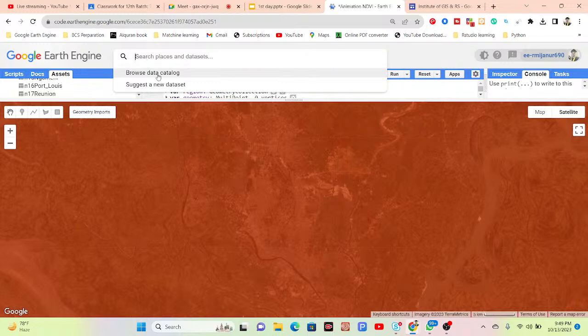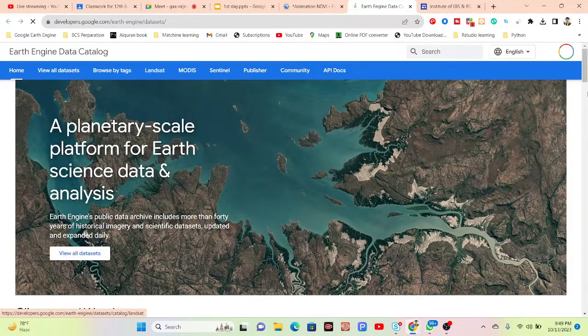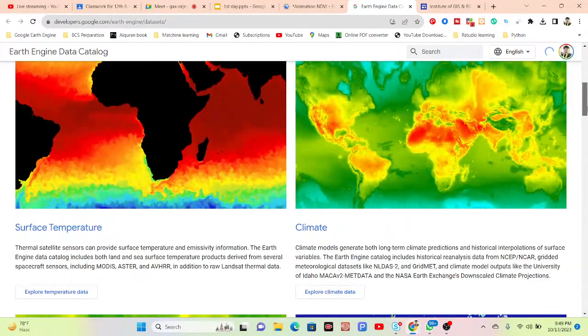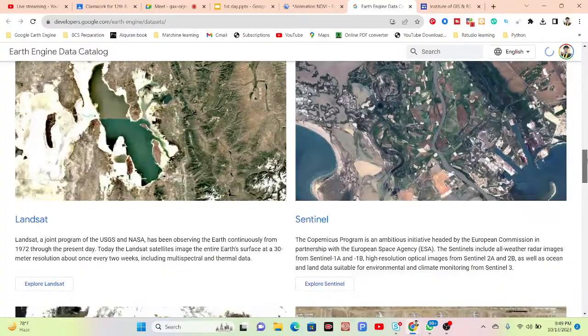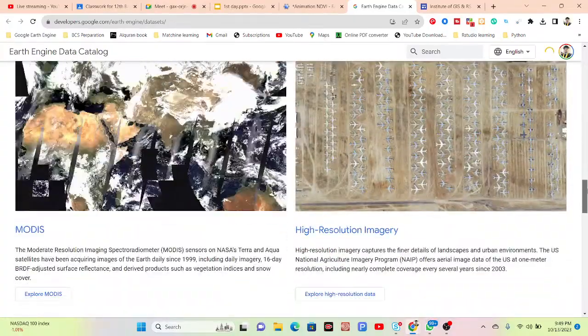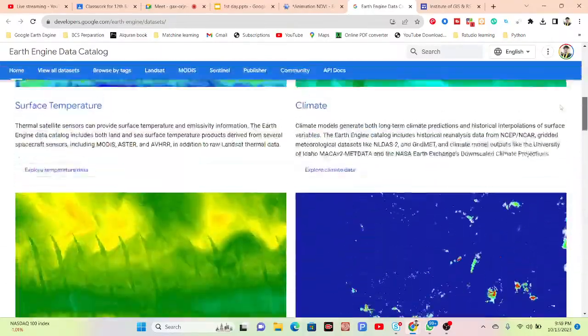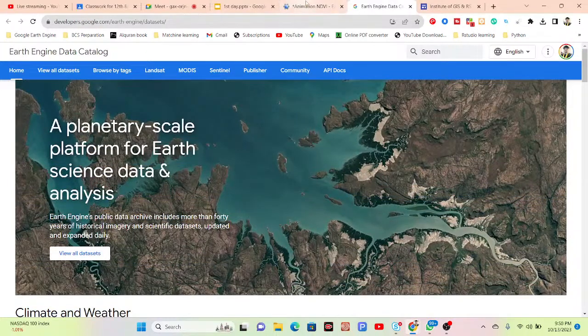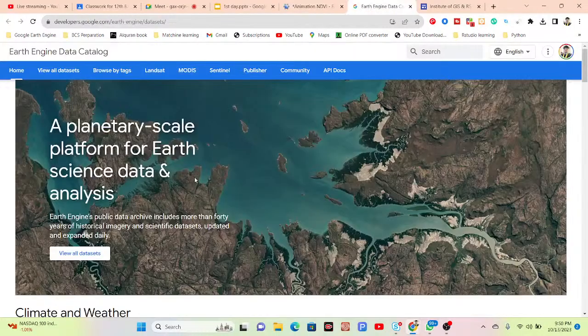You can see the browse data catalog. Click on here, and it will open the main catalog page of Earth Engine. So this is the Earth Engine data catalog. In it we can get datasets such as surface temperature, climate data, atmospheric data, weather data, Landsat imagery, Sentinel imagery, MODIS, high resolution imagery, terrain data, land cover data, cropland data. There are a lot of datasets we can easily access in the Earth Engine public data catalog. Just click on browse data catalog, and it opens this catalog website. So this is the process.